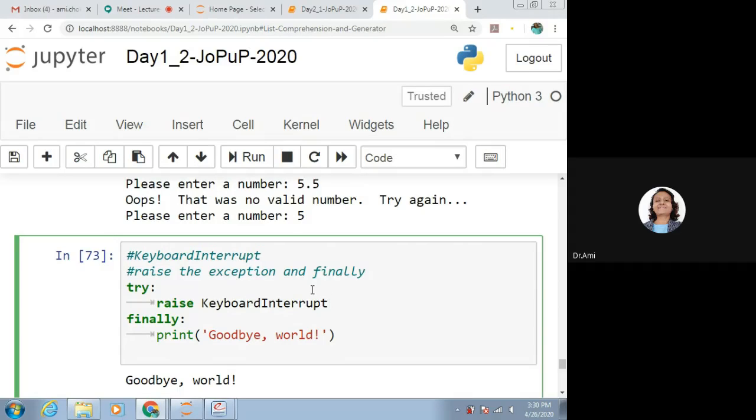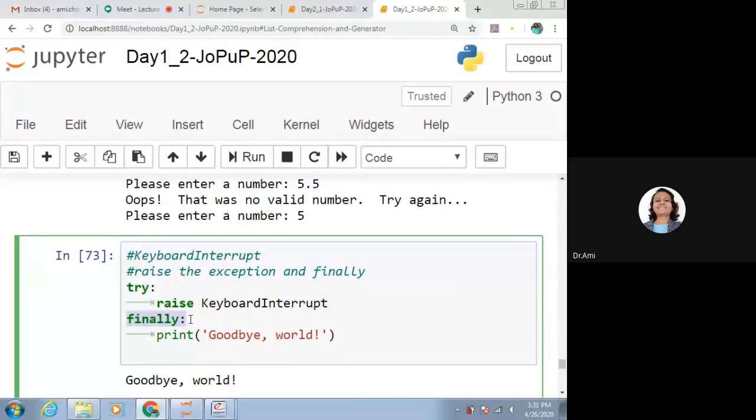Here, one more term appears, which is finally. Now, what is this? Actually, when we want to handle the exception, we should use try, except, and finally. What is that? Try is a block wherein you should write the code which can generate the exception.